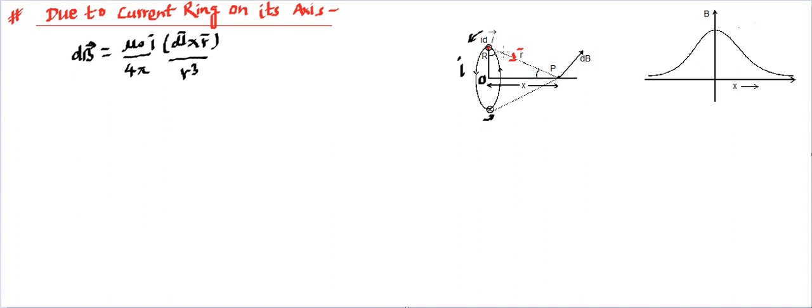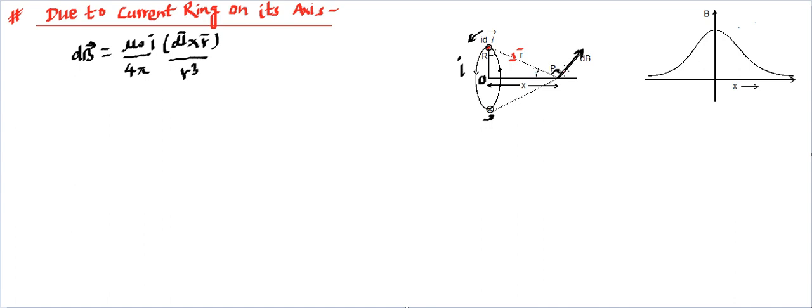If you do the cross product, you'll find this is going to be the direction of dB. So dB is going to be perpendicular to r as well as perpendicular to dl, so it's going to be perpendicular to both. So this is going to be at 90 degrees. Making sense? Now if it is this, then as we change this dl element over this circular loop, you'll find this dB will keep on changing its direction in 3 dimensions.